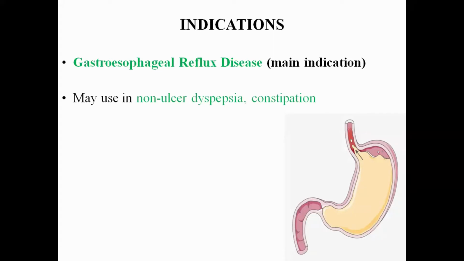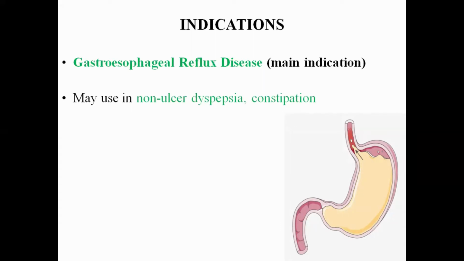Because what happens in gastroesophageal reflux disease? Regurgitation of the food particles from the stomach to the esophagus. As we know, CISAPRIDE and MOSAPRIDE facilitate the peristaltic movement, so minimal or no gastric contents are present. Also there is an increase in the tone of the lower esophageal sphincter. So what will happen? Minimal or no regurgitation of the food from the stomach to the esophagus. So it is used for the treatment of gastroesophageal reflux disease.